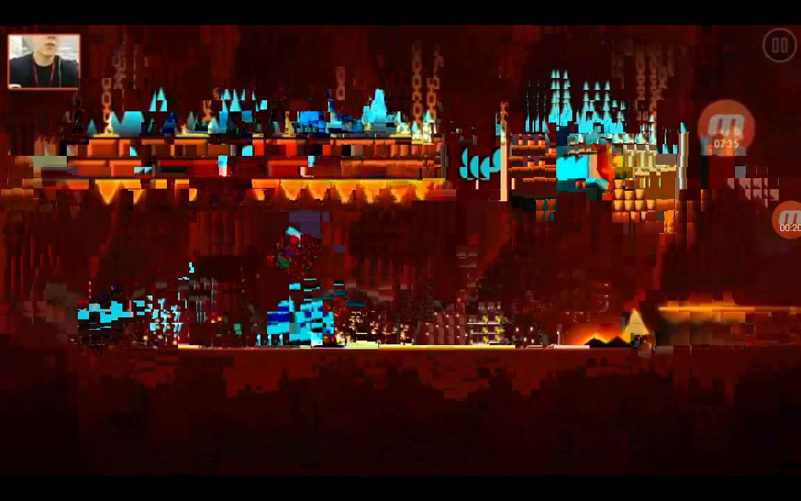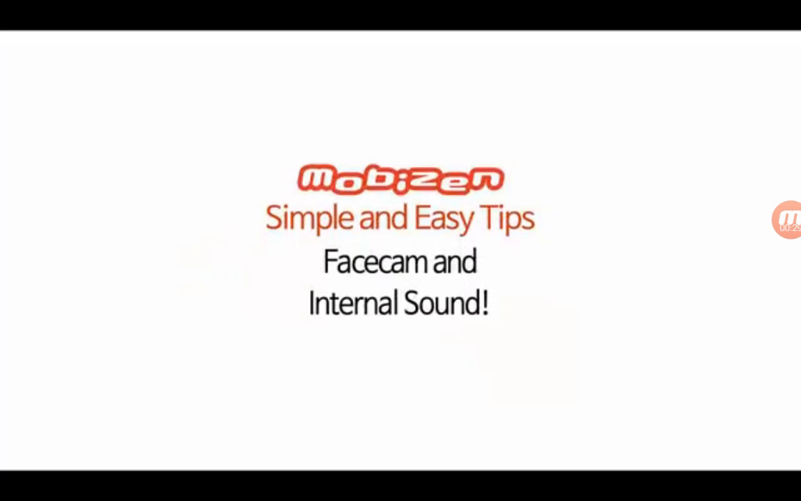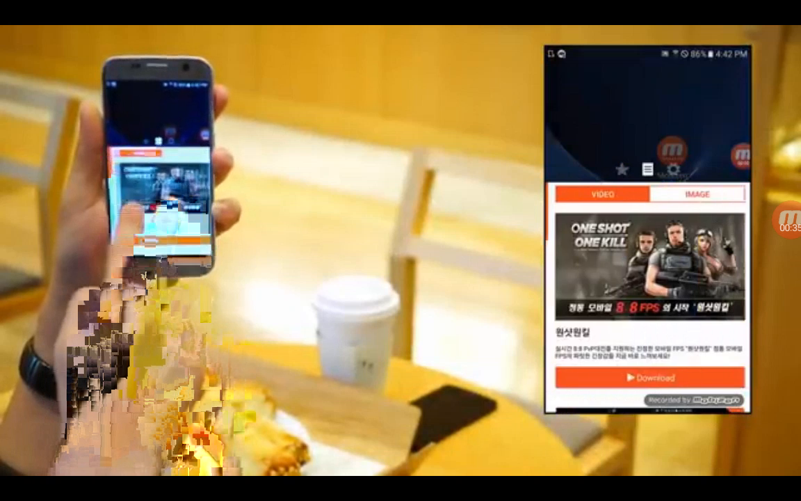Have you gotten used to the basics? Now it's time to level up. Create a video that you love by using the Facecam and the internal sound recording features. Use Facecam and start broadcasting.